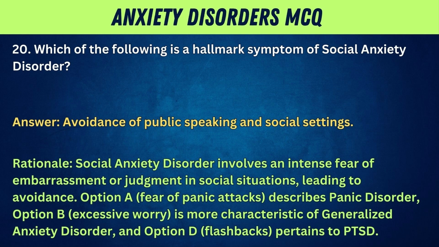Option A, fear of panic attacks, describes panic disorder. Option B, excessive worry, is more characteristic of generalized anxiety disorder. And option D, flashbacks, pertains to PTSD.